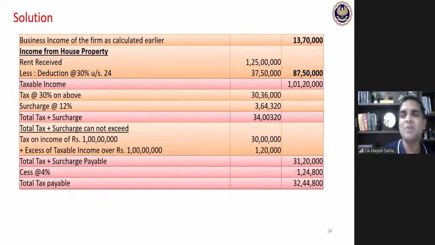And maximum time the problem happens in the DTL paper only because of this. I know everything, but my mind doesn't give me the right message at the right time. I know what is marginal relief, how to calculate. If the examiner would have written, please consider marginal relief, I would have calculated very easily. But income tax is not about calculation. Income tax is about your mind giving you the right message at the right time. Marginal relief calculation. Okay, so 32 lakhs 44,800 is going to be my final tax liability in this case.